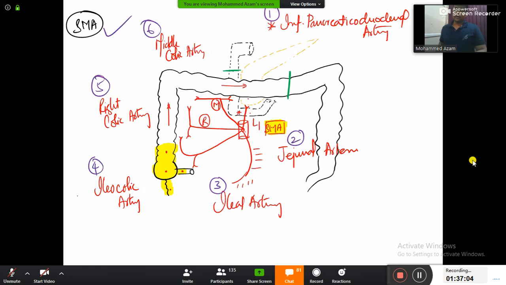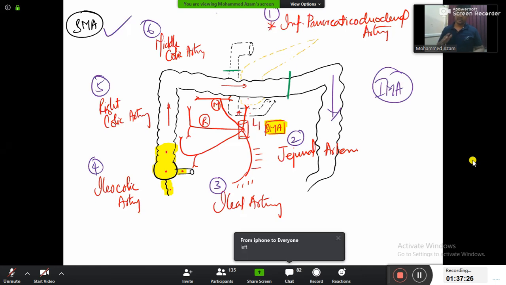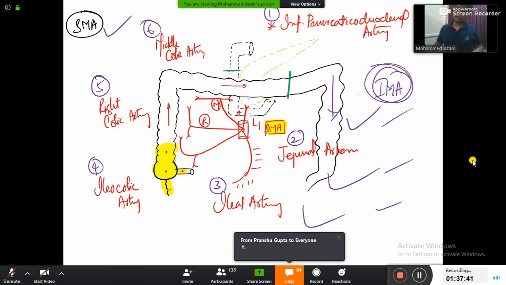And now, my dear doctors, the last and final topic: inferior mesenteric artery. The inferior mesenteric artery will be supplying to what? It will be supplying to the hindgut. And hindgut will include what only? It will include the descending colon. Which colic artery? Here it is right and then middle, and now it will be left. Yes, left colic artery. After that, sigmoid colon, sigmoidal artery. After that, rectum, rectal artery. So these arteries will be given by the inferior mesenteric artery.